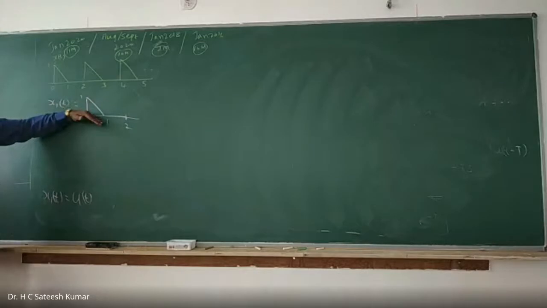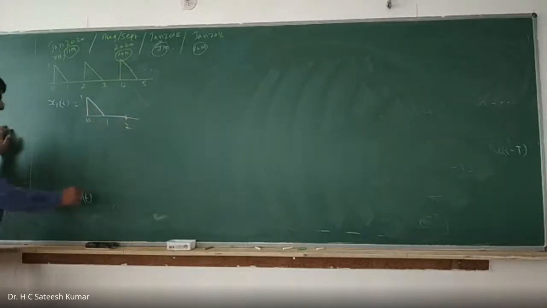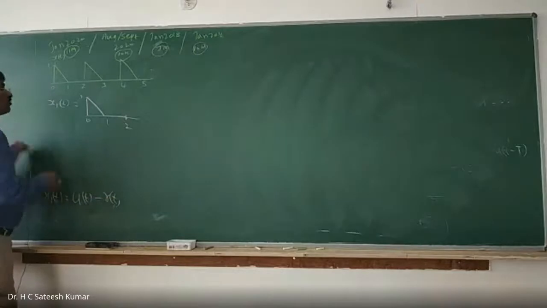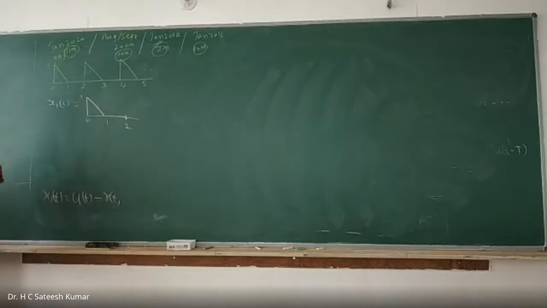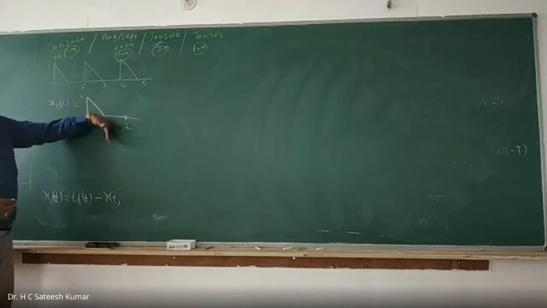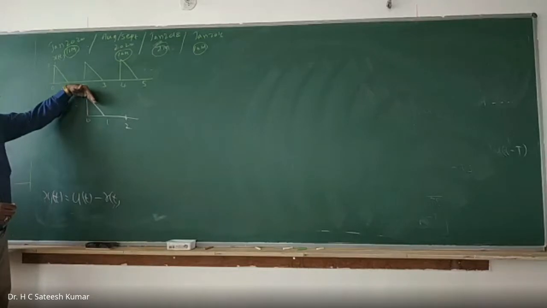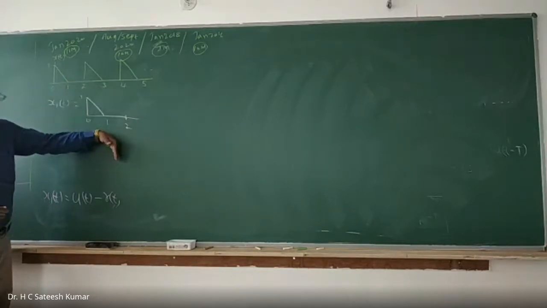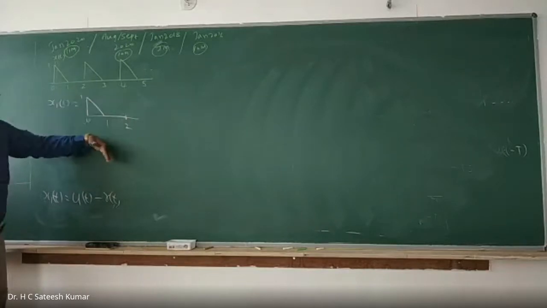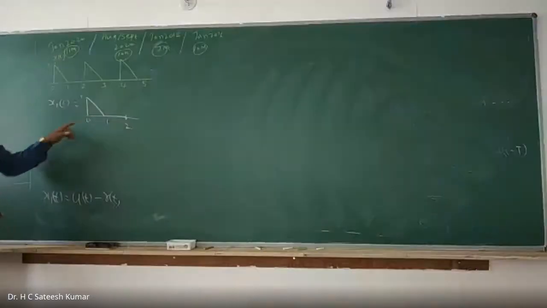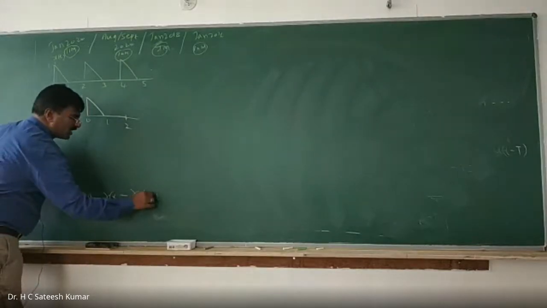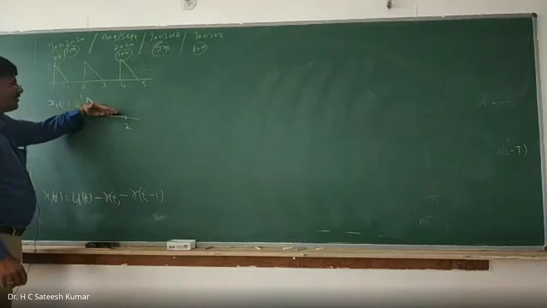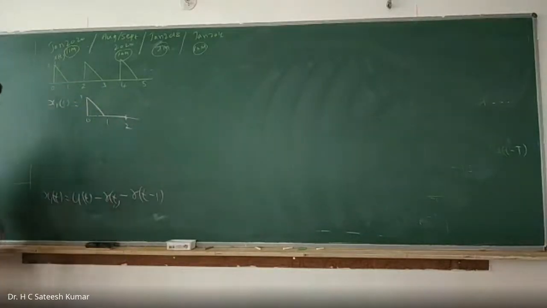Now, after going up by the step, you come down: minus r of t. The slope is 1 only, 1 divided by 1, decreasing, so minus. Now I am going with this slope. But if I continue with the same thing, it is going like this. So you cut the ramp. Start from this point, you cut the ramp: minus r of t minus 1. Starting from 1, you cut the ramp. Once you cut the ramp at this point, it will go horizontal. That's it. So x1 of t is equal to this one.